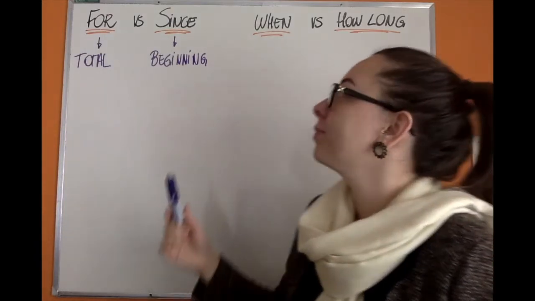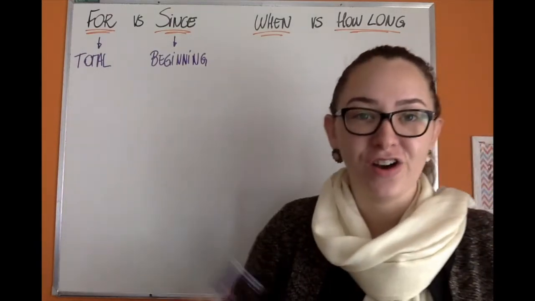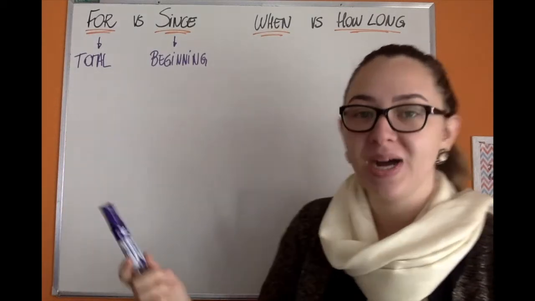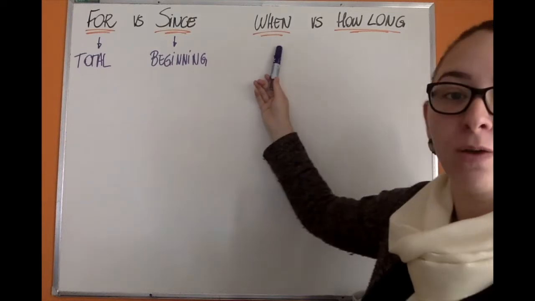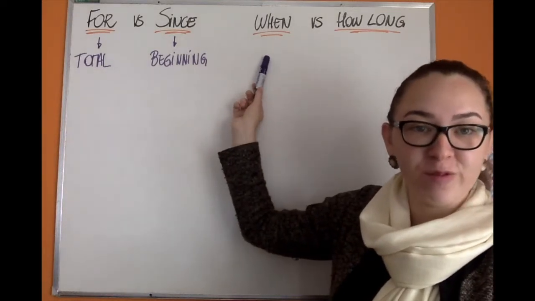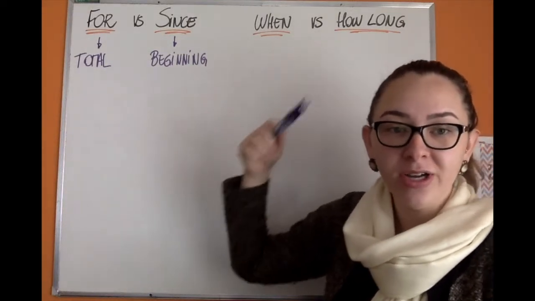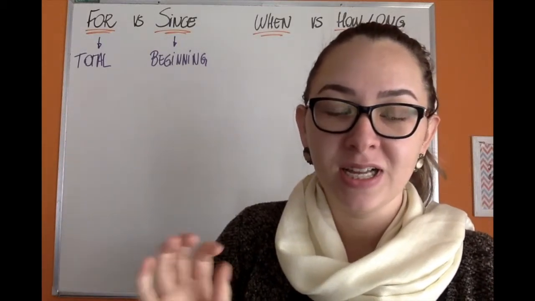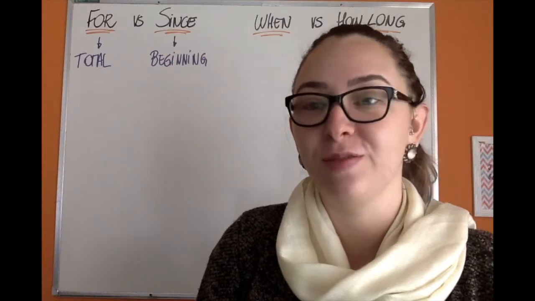Okay? As for the question words, it's also related to time. But in this case, we use when with the simple past and how long, as we saw in the last class, with the present perfect. Let's see some more practical examples, shall we?